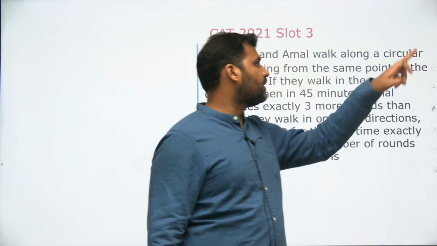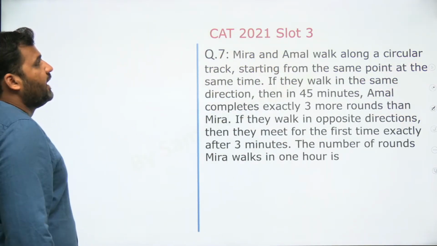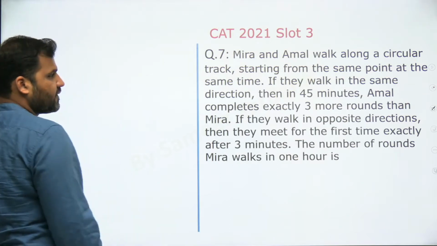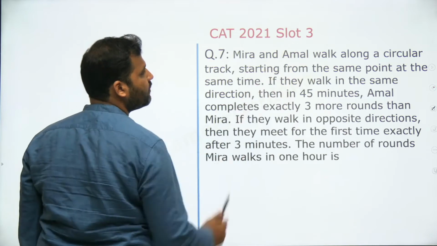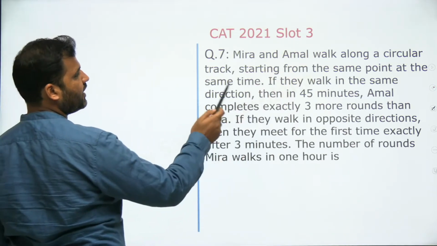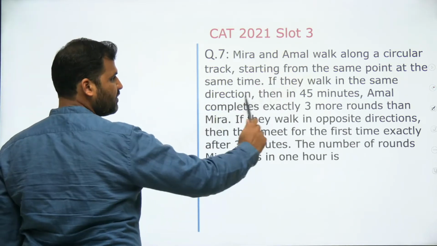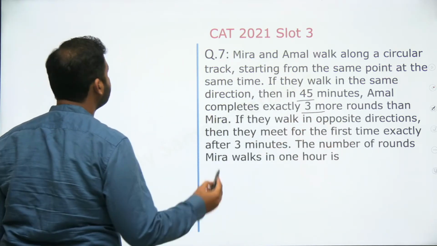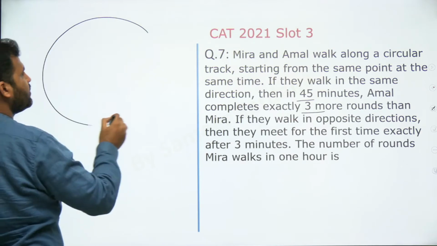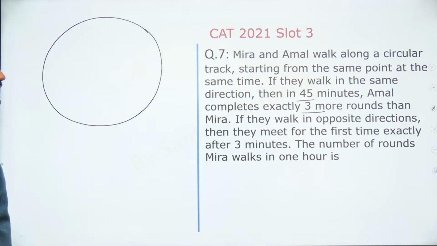Easy, simple, logical, right? Here is the next question of time, speed and distance. There was only one question of time, speed and distance, based on the concept of circular track. Meera and Amal walk along a circular track starting from the same point at the same time. They walk in the same direction, such that in 45 minutes, Amal completes exactly 3 more rounds than Meera. So guys, this is a circular track. We do not know the length of the circular track.